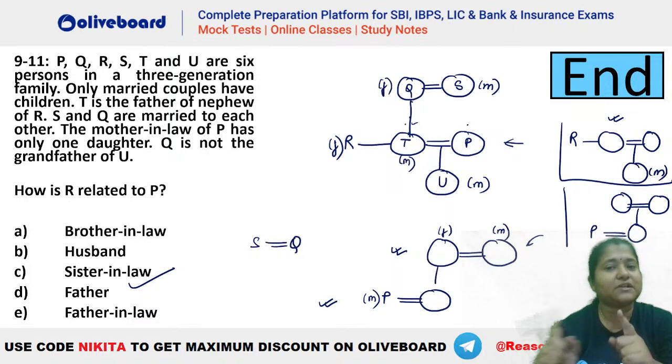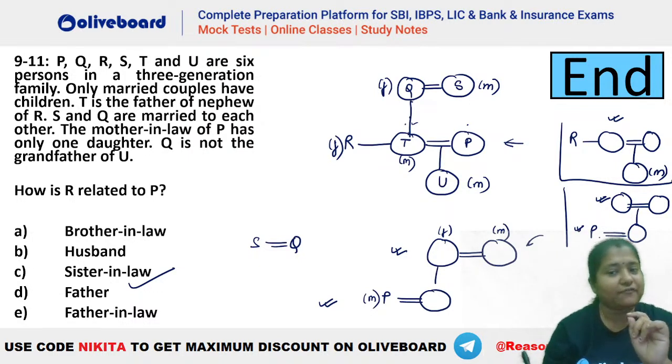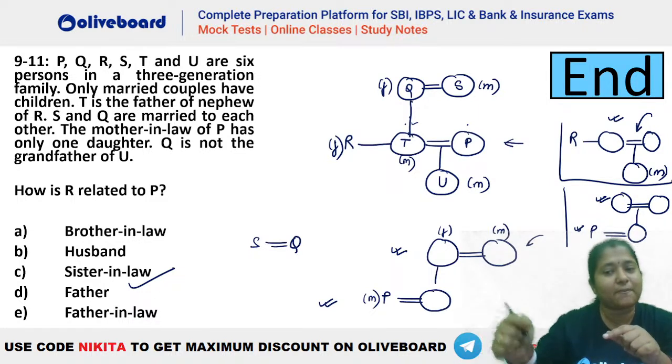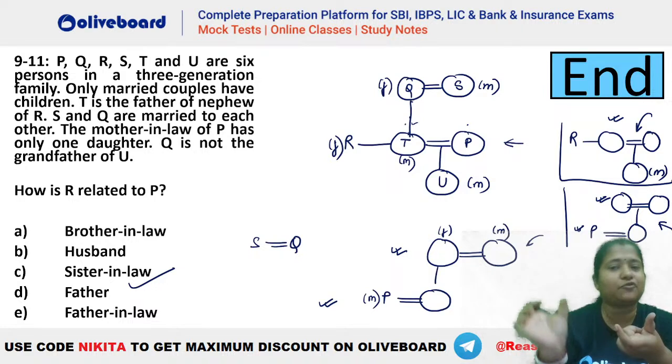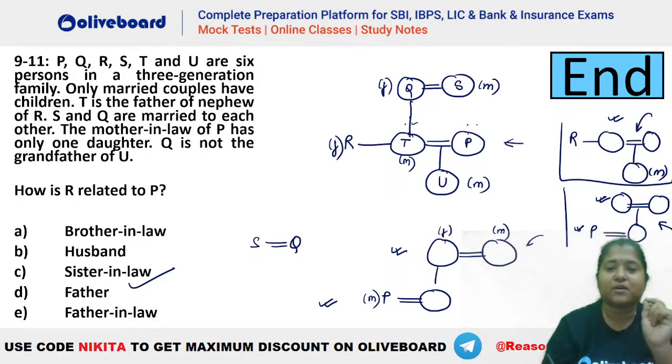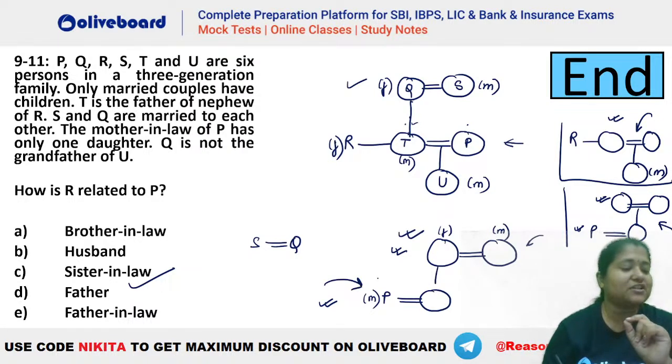So the only possibility to combine these trees will be that you take, because you can see one couple means two persons, two couple means four persons. Okay, so you have to combine. So the only possibility to combine, because here also you are getting one couple, right? So this one couple, that is our sibling and sibling's wife or husband, has to be combined with this particular tree here, isn't it? So you will have to merge one of the couples here. So the only possibility that you will see here, such that we have 6 people and 3 generations, is that this is your first generation, right? This is your first generation here, this is your second generation here.